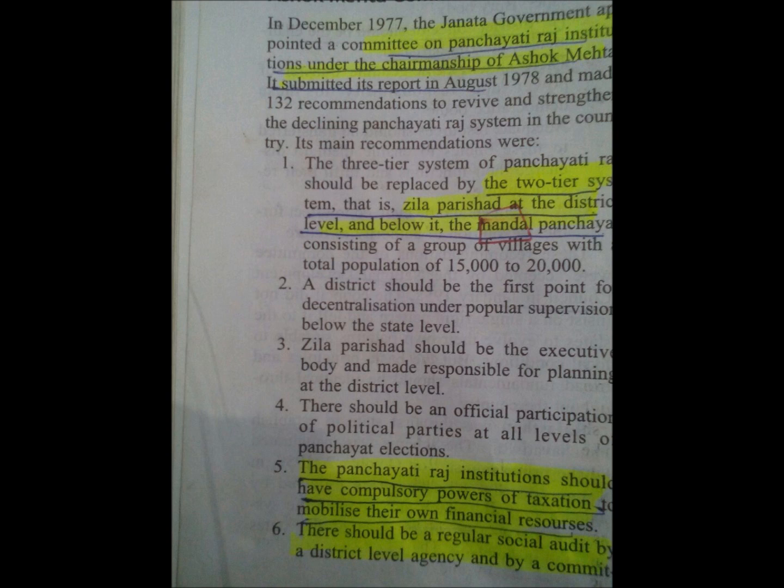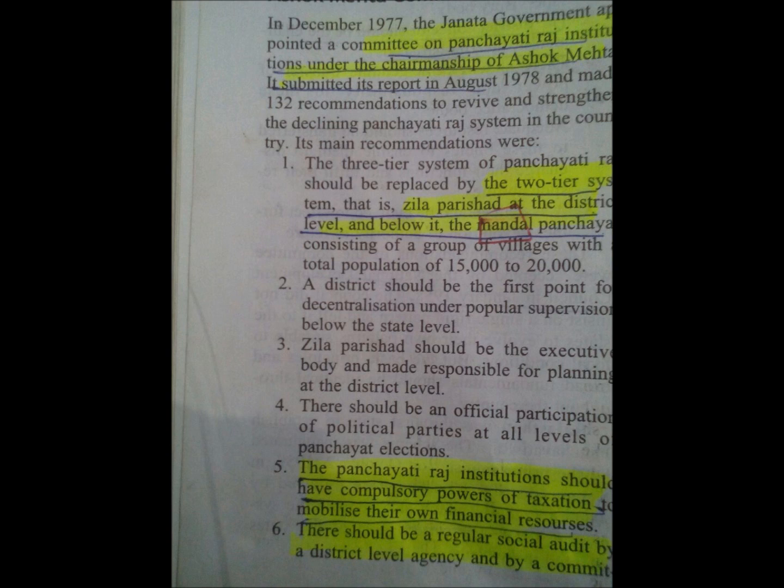Again, it says that there should be a regular social audit by a district level agency and by a committee of legislators to check whether the funds allotted for the vulnerable social and economic groups are actually spent on them. It is also important from the transparency point of view.